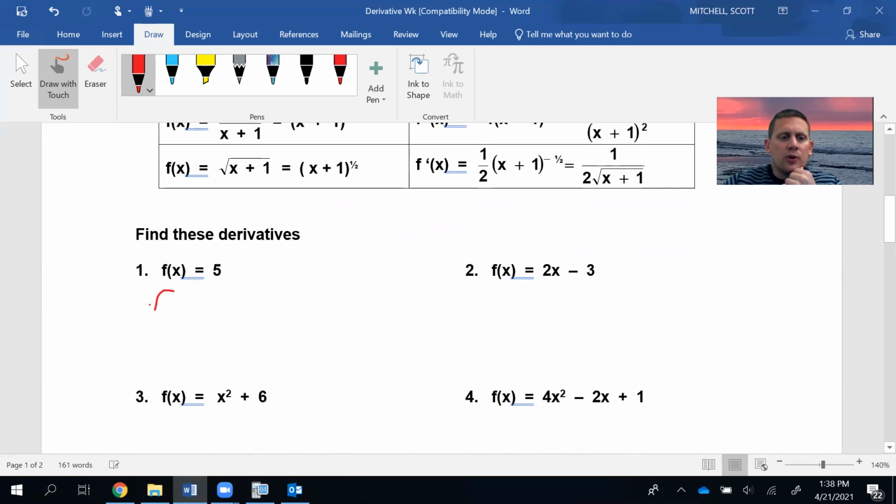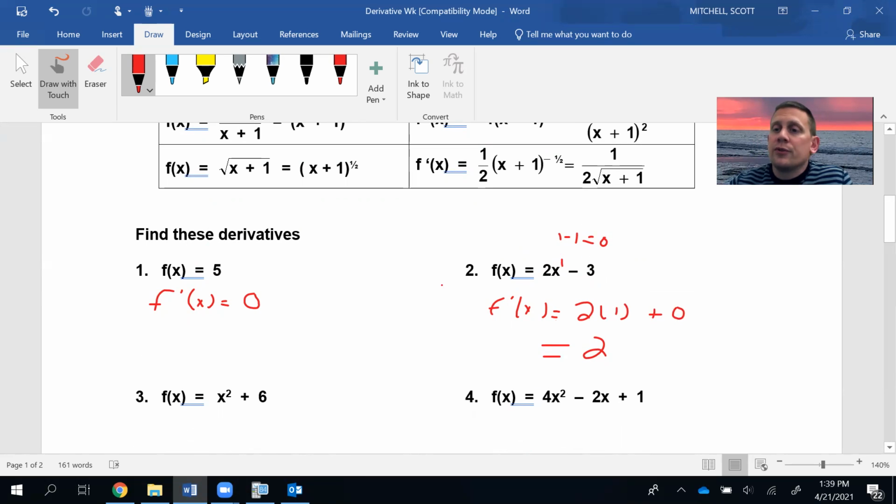So using some notation, we want to find f prime of x. The derivative of any constant is 0. What's the slope of a horizontal line? It's 0. So now we want to find f prime of x here. Our exponent there is 1. So we're going to take 1 times 2, and we get 2. Take 1 away from this exponent. What's 1 minus 1? That gives you 0. So what's x to the 0? Well, that's 1. So if you're going to write every single step down, you're going to put a 1 in there. 2 times 1 is going to be 2. And then what's the derivative of any constant? 0. So then your answer is 2 there.